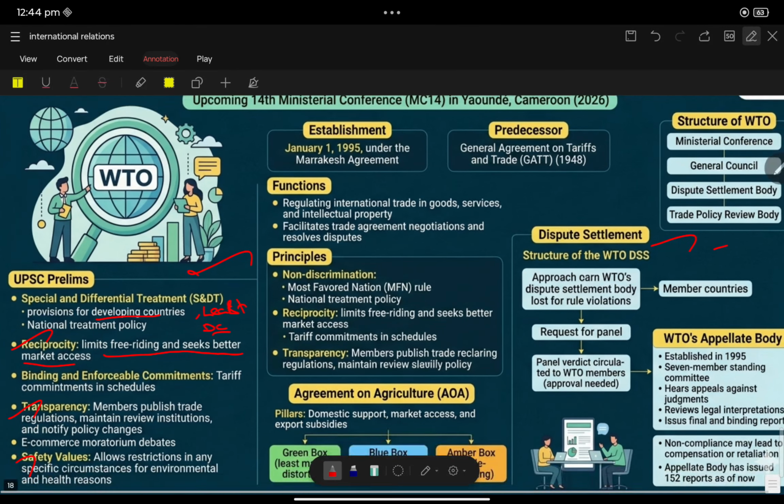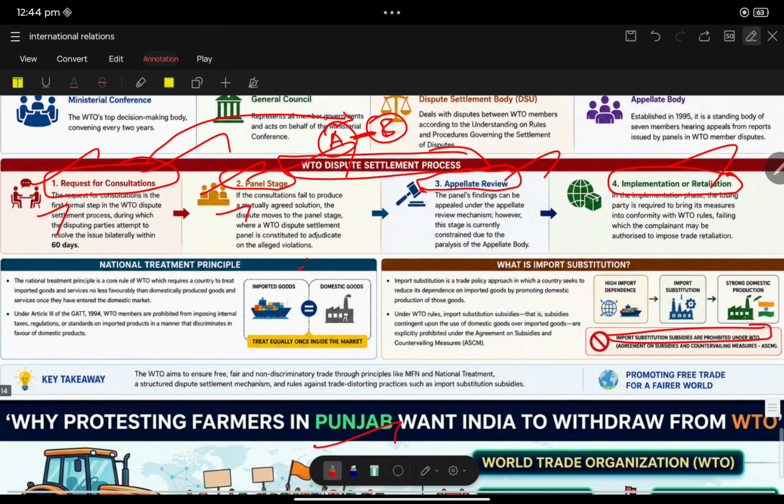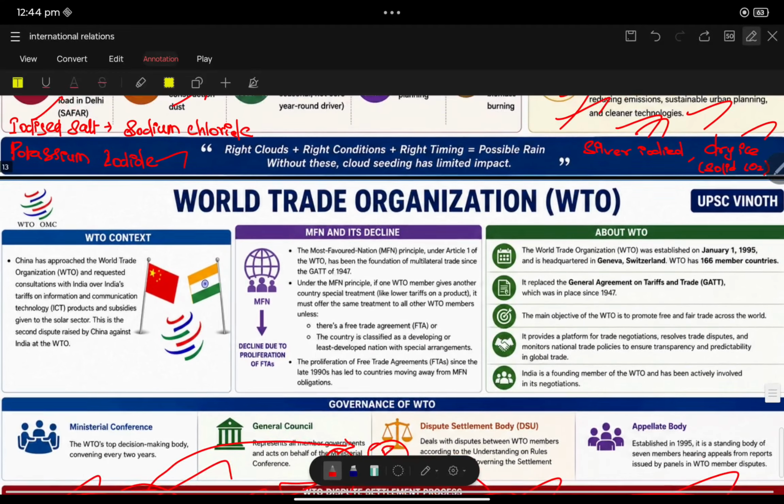UPSC may ask the question simply. They won't dig so much or go for very detailed points. Simply they will ask a question.